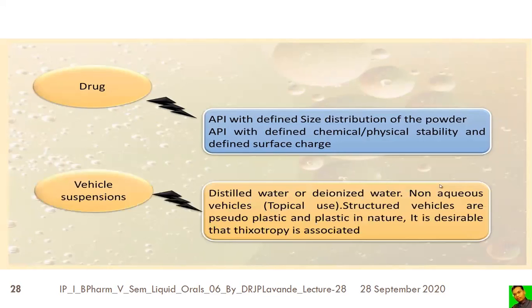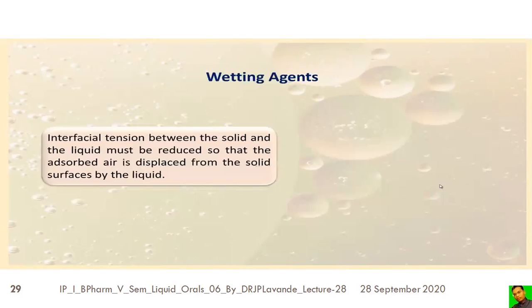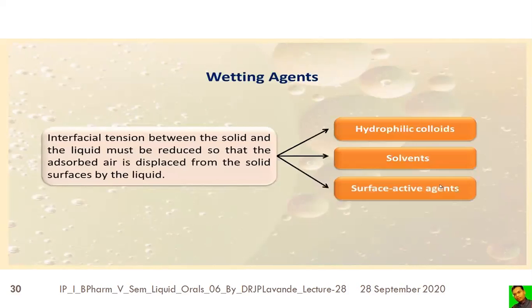Vehicle for suspensions: distilled water or deionized water. A non-aqueous vehicle is used for topical use, but for internal use, water or deionized water is used. The structured vehicles are pseudoplastic or plastic in nature, and it is desirable that they have thixotropy associated. Wetting agent: the interfacial tension between the solids and the liquids must be reduced so that the adsorbed air is displaced from the solid surface by the liquid. So for that, wetting agents are used.